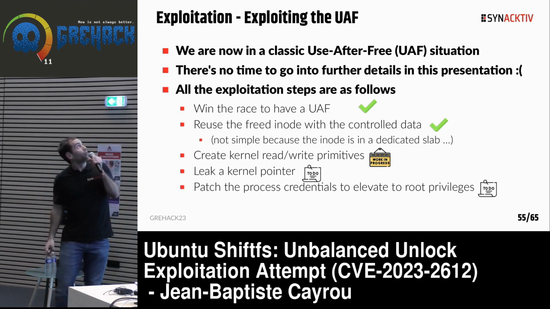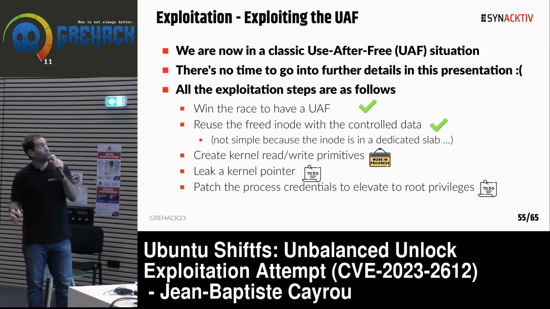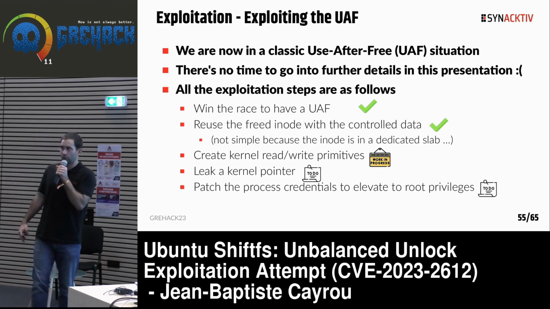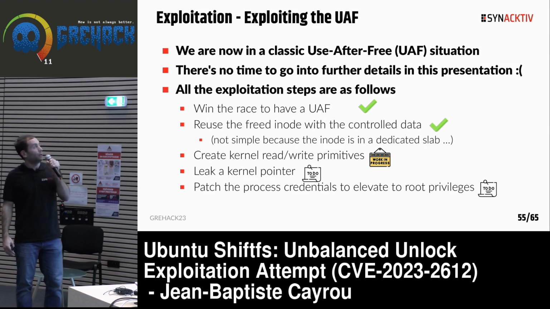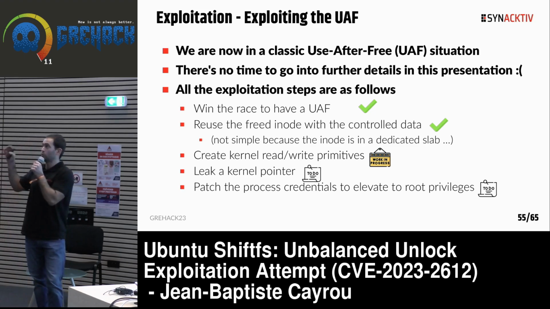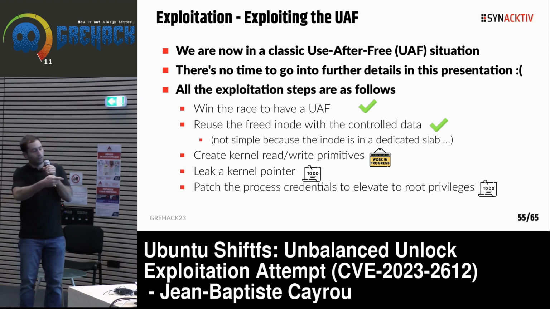Okay, so now we are in a classical use after free situation. There is no time to go into further detail in this presentation because there are a lot of things to tell, but I will give you all the steps you need to be root. So first, win the race. This is the state of my current exploit. Win the race to have a use after free, so it's okay.